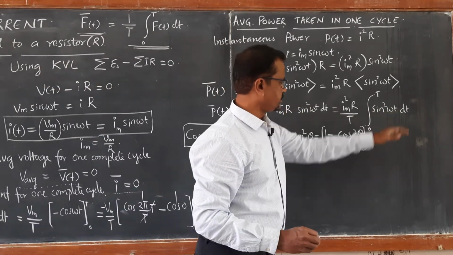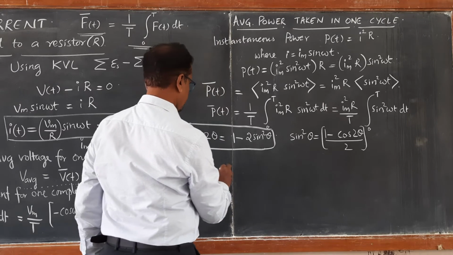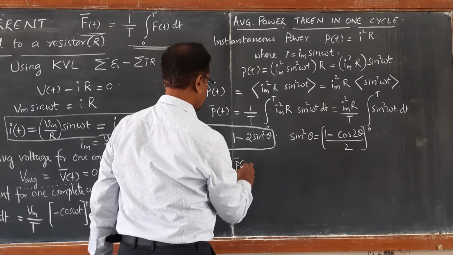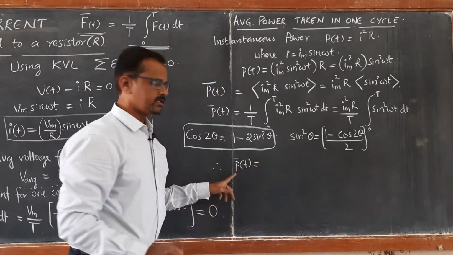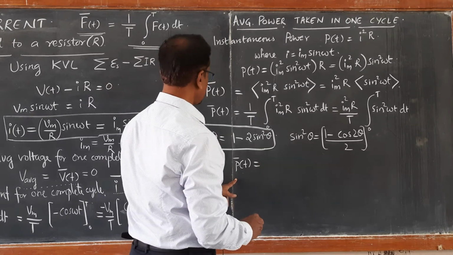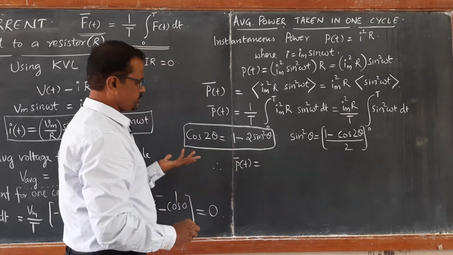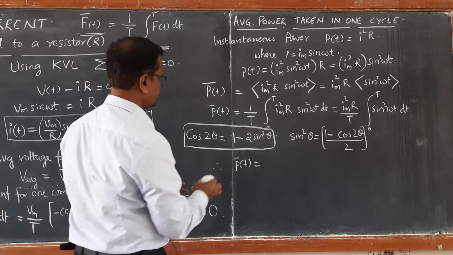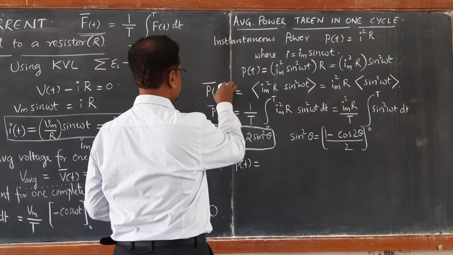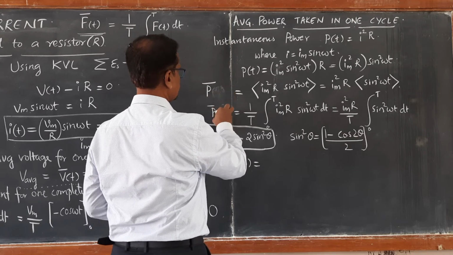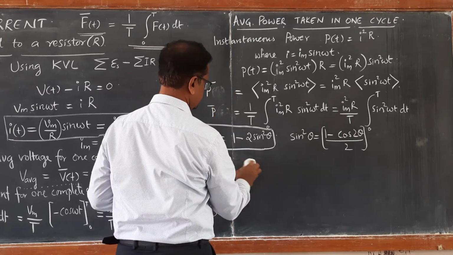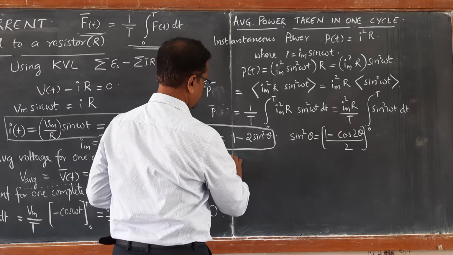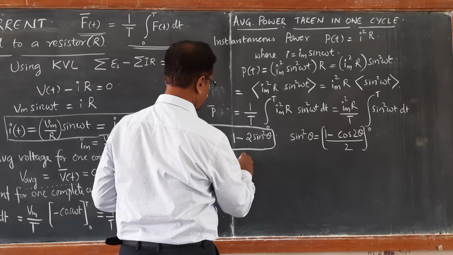If we use this form, then average power need not be a function of time t, so we will not write it that way. Let us first calculate whether it is time dependent or not; we will come to know.